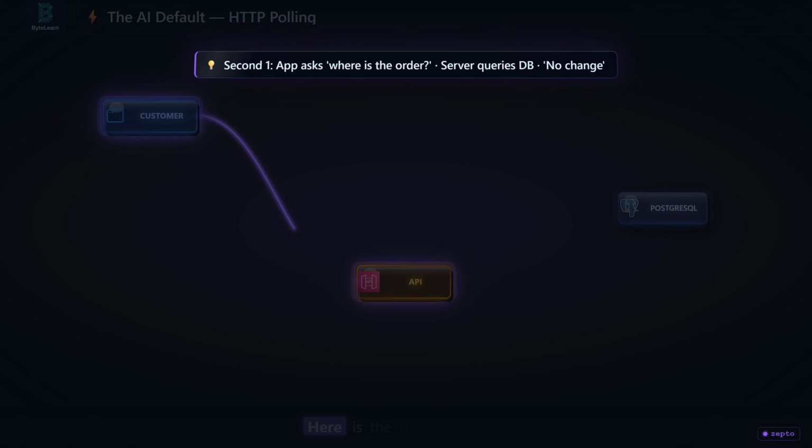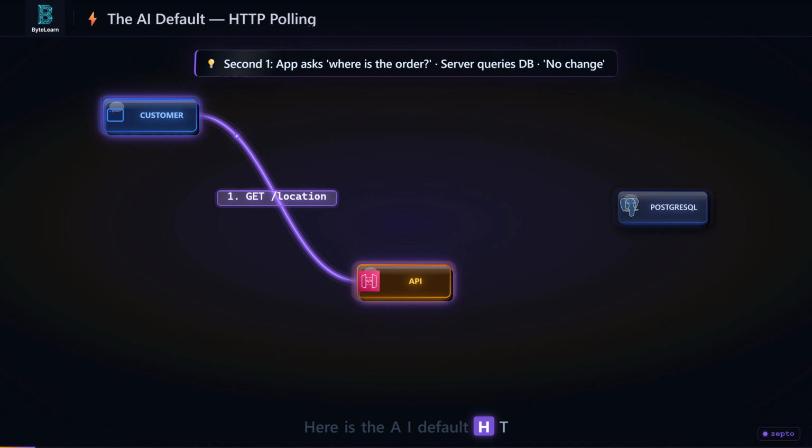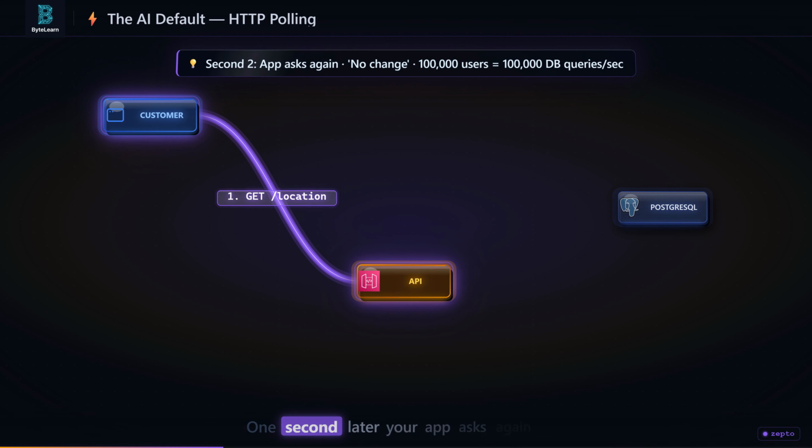Let us build it. Here is the AI default, HTTP polling. Your app asks the server, where is the order? The server queries the database, no change. It returns the exact same GPS coordinates it returned a second ago. 1 second later, your app asks again. The server queries the database again. Still no change. This sounds harmless until you multiply it.